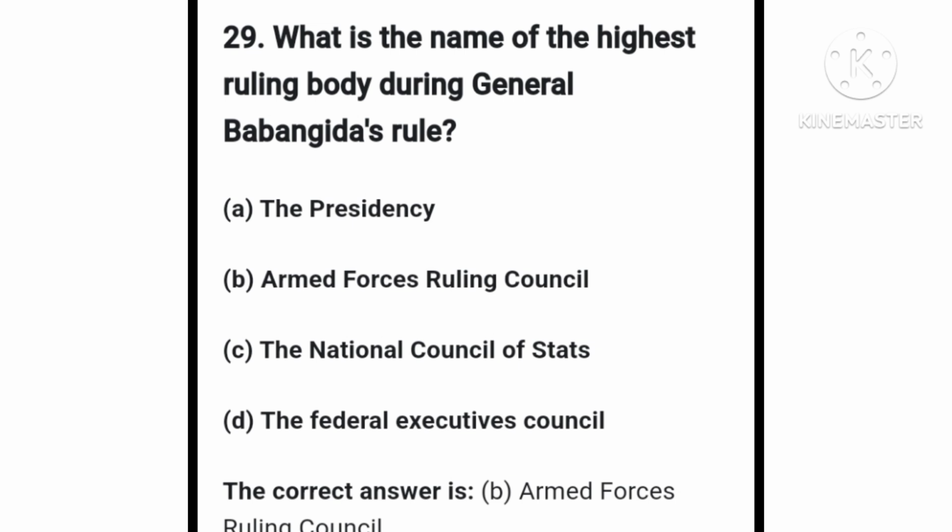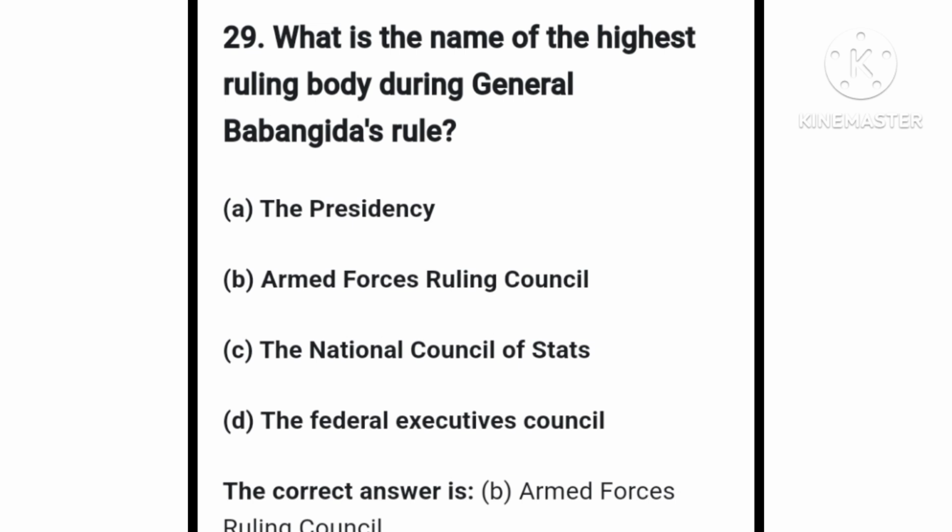The highest ruling body during the Babangida's regime was option B, Armed Forces Ruling Council. This was the supreme body which performed legislative functions. This was composed of the service chiefs, top-ranking military officers, Inspector General of Police, Attorney General, with the President as chairman. The right answer is option B, Armed Forces Ruling Council.